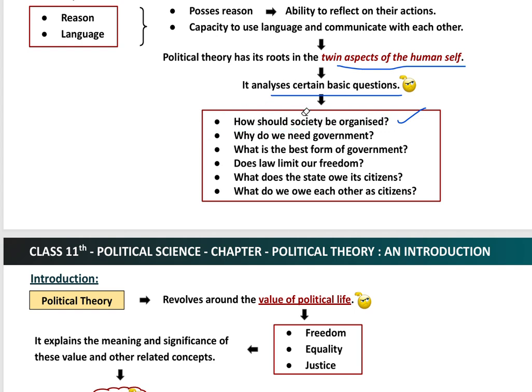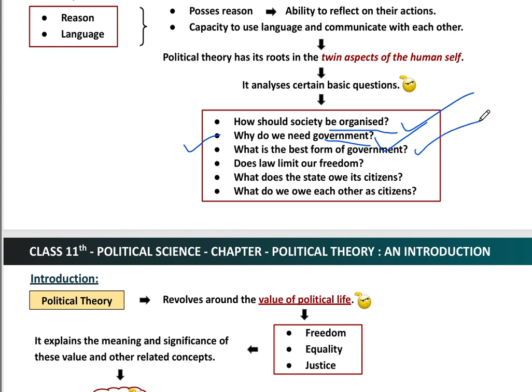It should be based on justice. There should be equality. Whether people should follow secularism or nationalism, and which kind of nationalism they have. All of this we discuss in this particular aspect. Now you can see, why do we need a government? To regulate the society we need a government, and the question is, why? Here we discuss why we need a government, the role and objective of the government in political theory, and also what is the best form of government, what kind of government should be the best form.